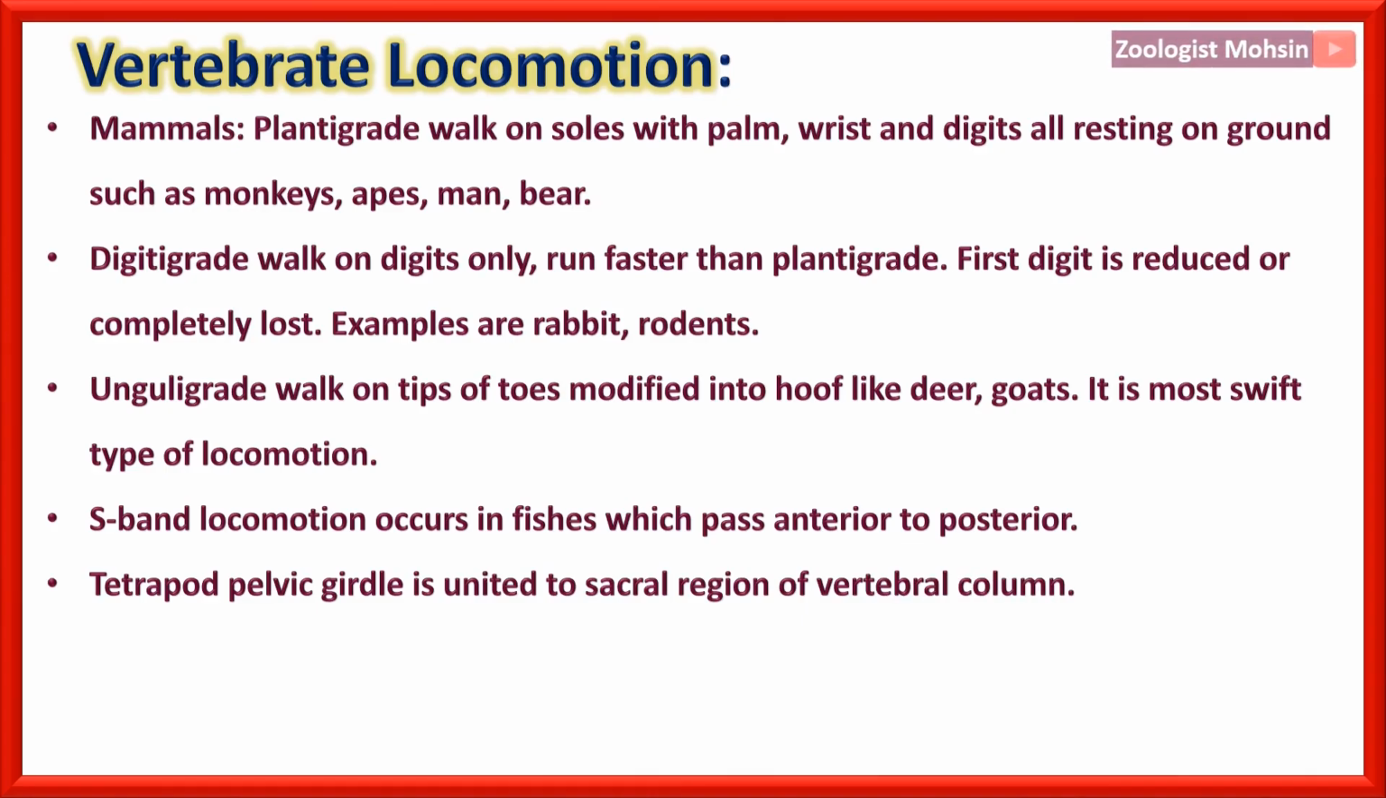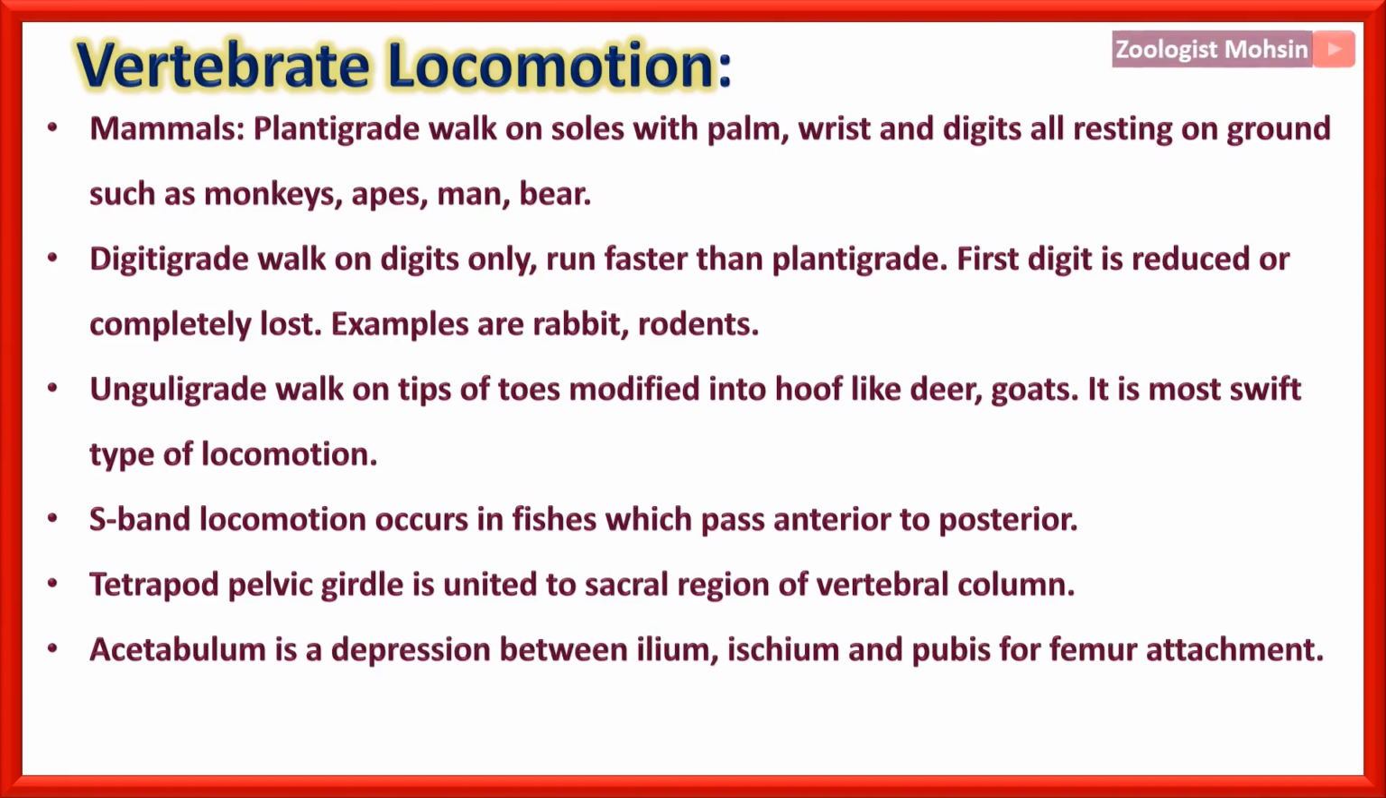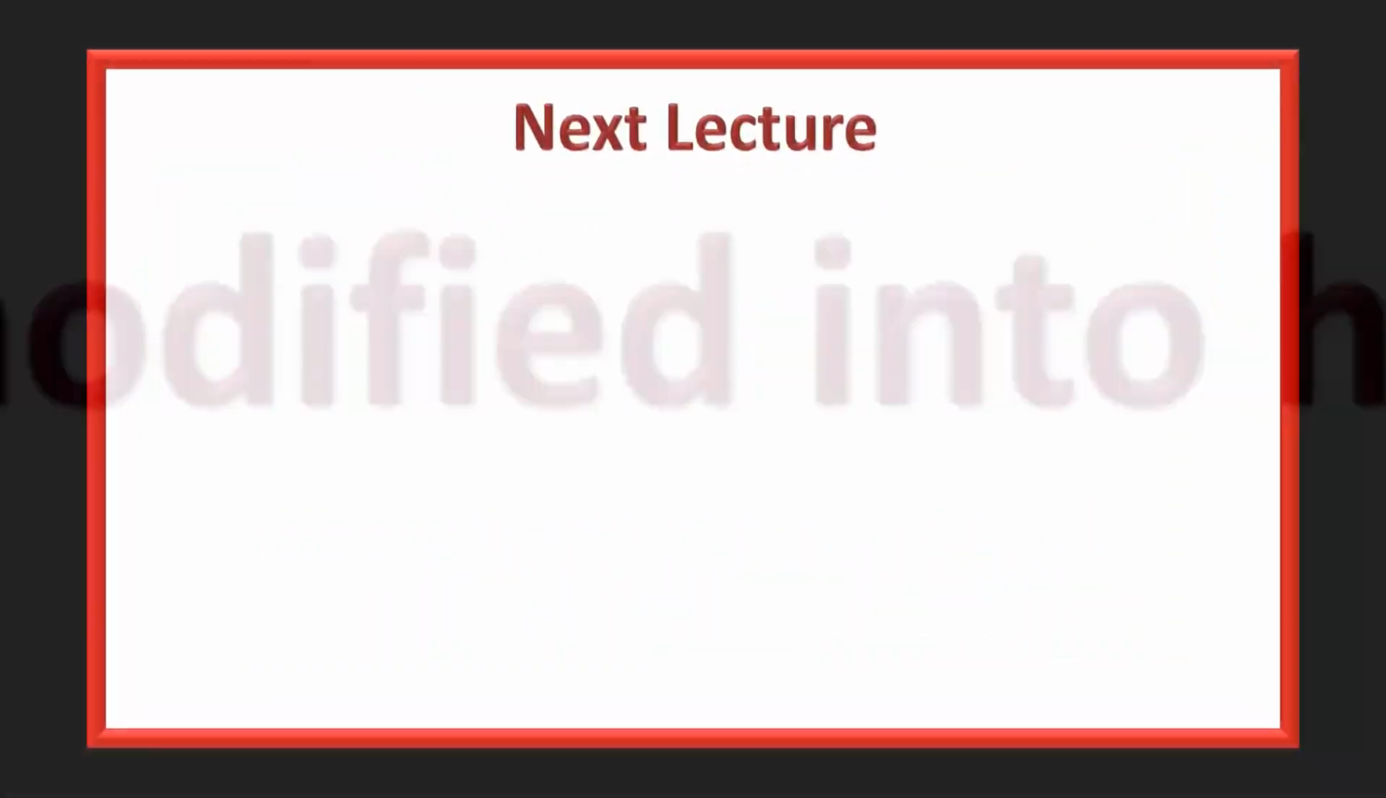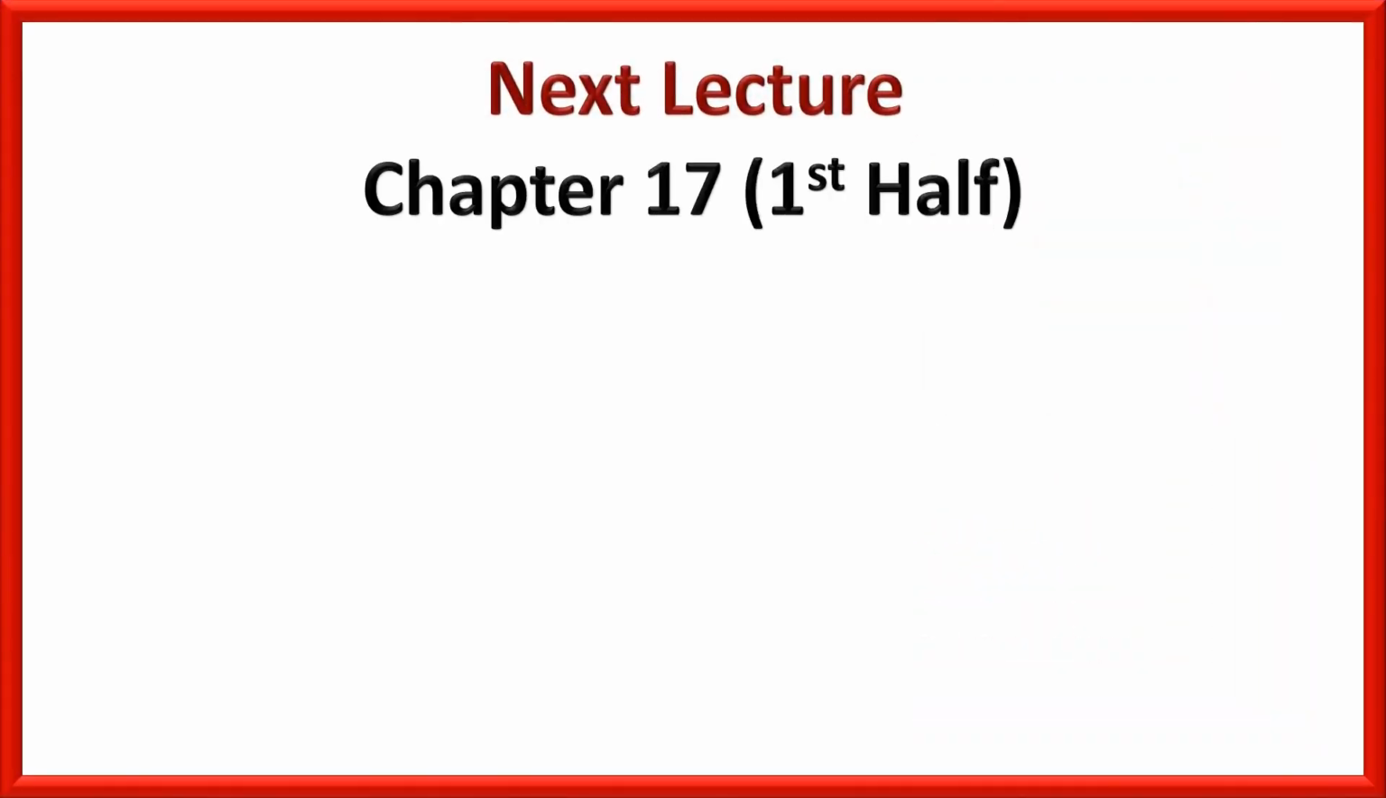Tetrapod pelvic girdle is united to sacral region of vertebral column. Please remember, acetabulum is a depression between ilium, ischium and pubis for femur attachment in the pelvic region or pelvic girdle. Flight has evolved in pterodactyls, birds and bats only. So that is it for this second half.